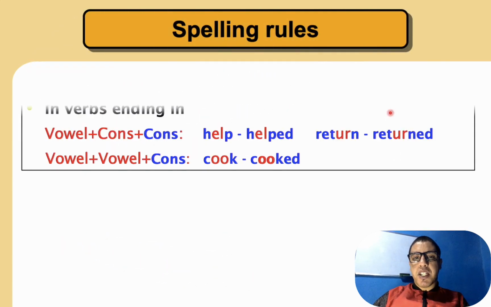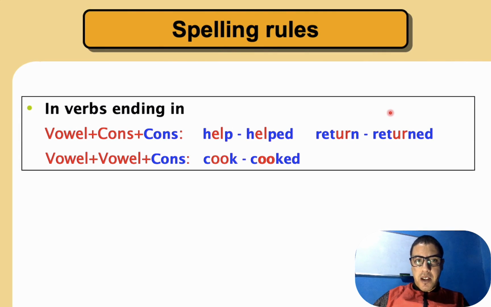Now let's move to some spelling rules. As we said before, a regular verb is a verb plus ed, right? For example, watch, the past of watch is watched. But for ed, we have some spelling rules. It means how do we write a regular verb? Let's start with the first rule.